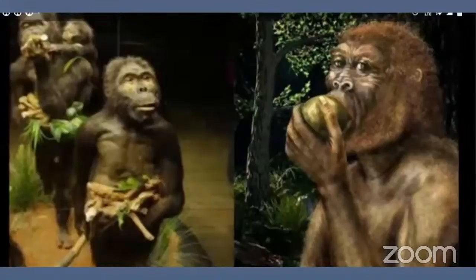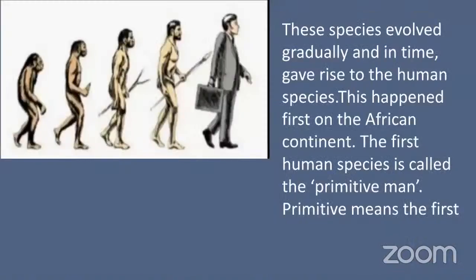Monkeys used to eat food, fruits and whatever they used to get from the forest. They used to collect it and eat it. Now this species of apes concentrated on living in trees. Gradually, in time, they gave rise to the human species.